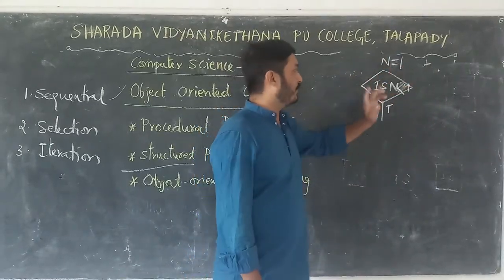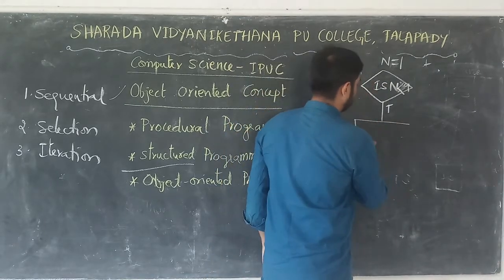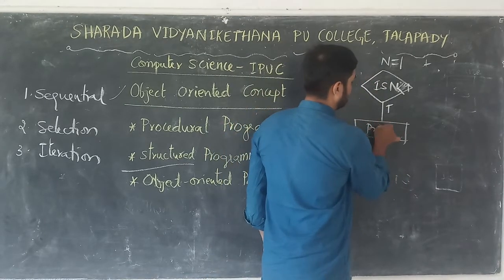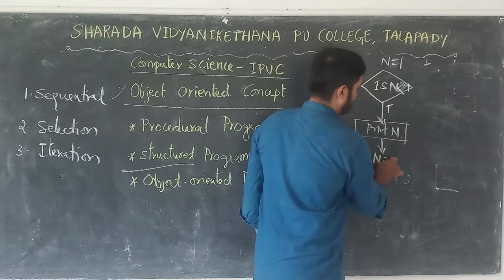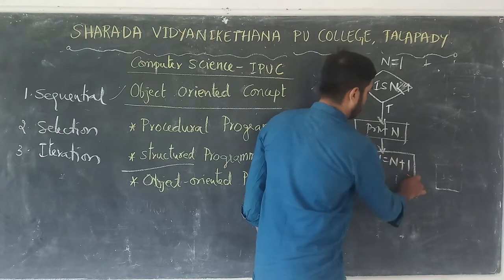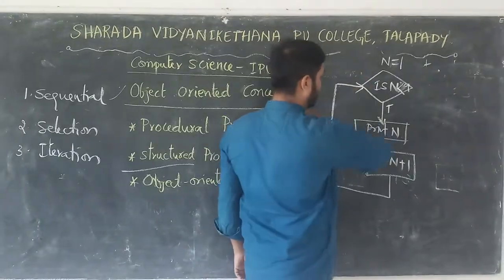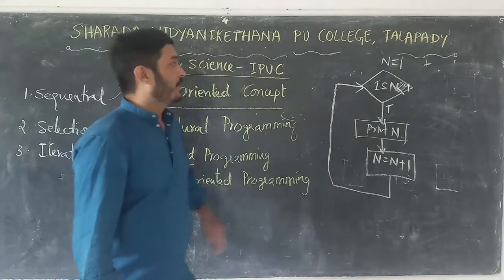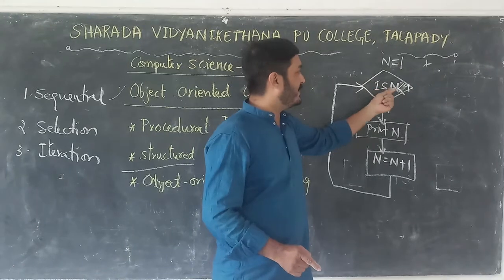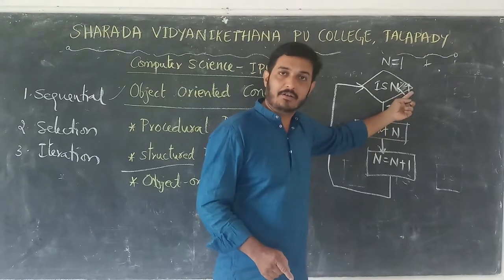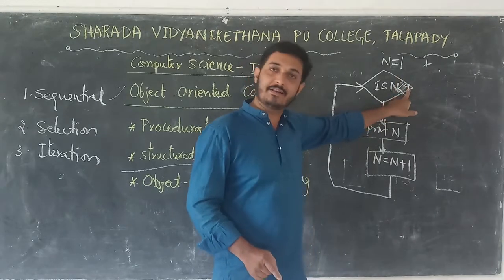Then we execute the statements: print n, and then n equal to n plus 1. So again it will check the condition.